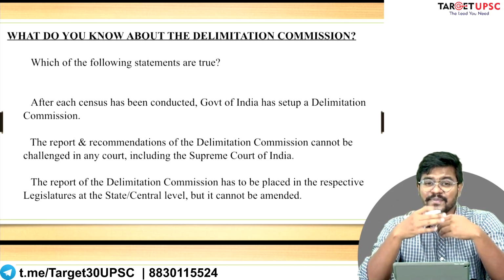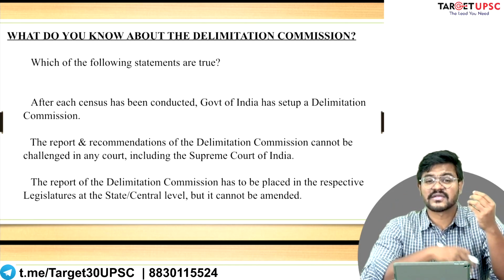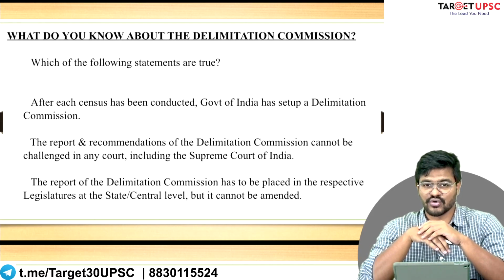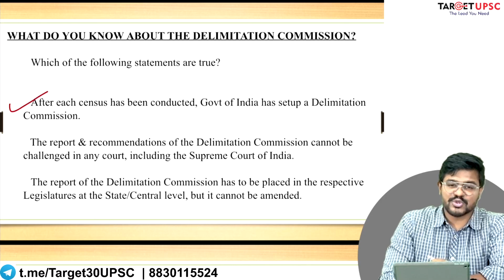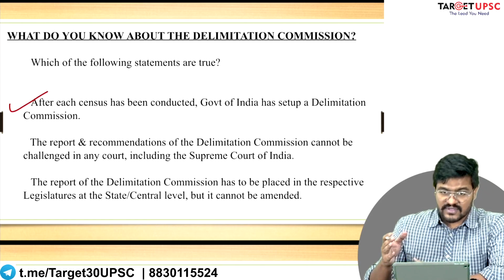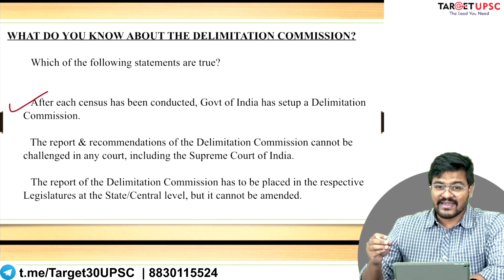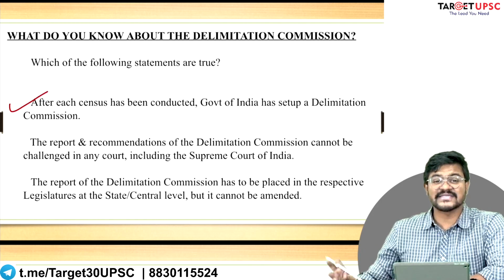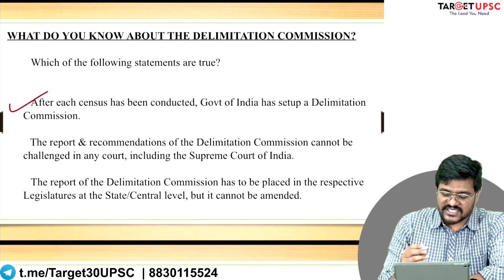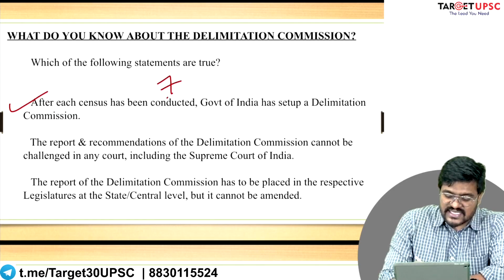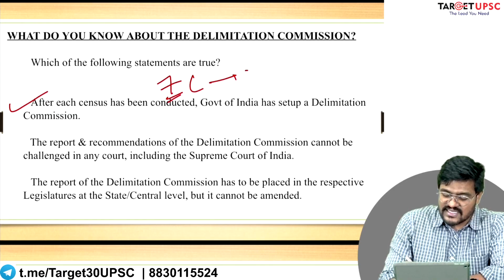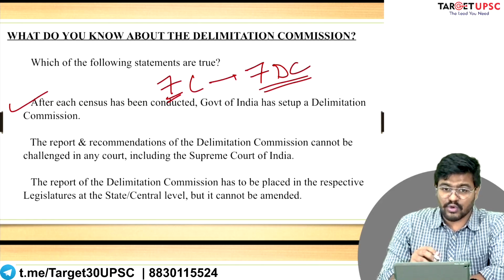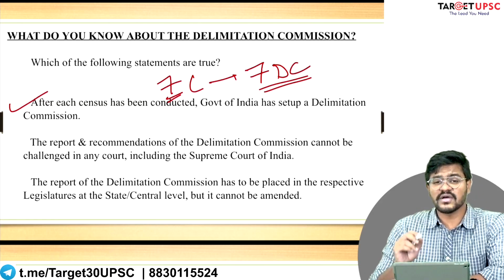We have completed 7 censuses, and now we are in the middle of the 8th census. So what the first statement seems to suggest is that the Delimitation Commission of India till today has been set up after each census has completed its exercise. According to the first statement, since 7 censuses are complete, it means that 7 delimitation commissions have been set up till today. That is the claim of the first statement.